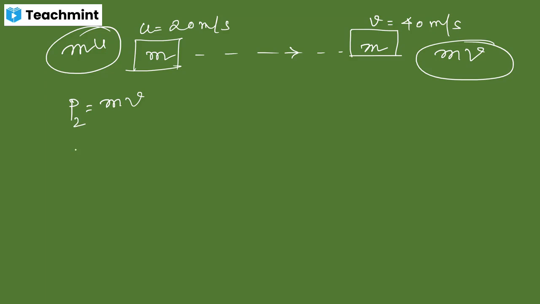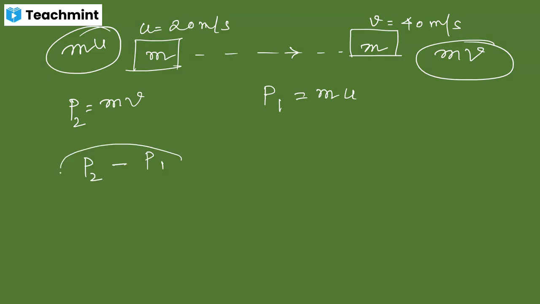Okay. So this is the final momentum, which can be written as P2. What is the value of the initial momentum? That is P1, equal to mass into initial velocity. According to Newton's second law, the change in momentum can be represented as final momentum minus initial momentum.